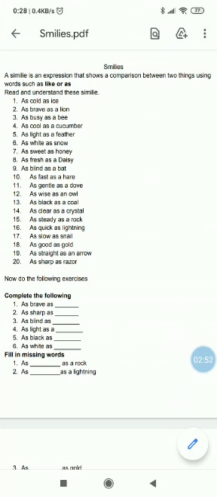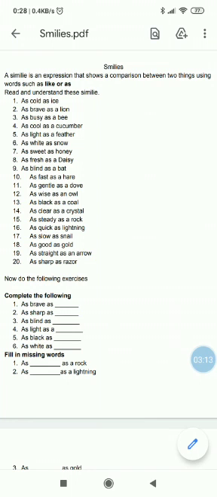Then as light as a feather. Feathers are very lightweight. So you can say, my friend is as light as a feather. As white as snow. My friend's complexion is as white as snow. Okay. As sweet as honey. My mother's voice is as sweet as honey.